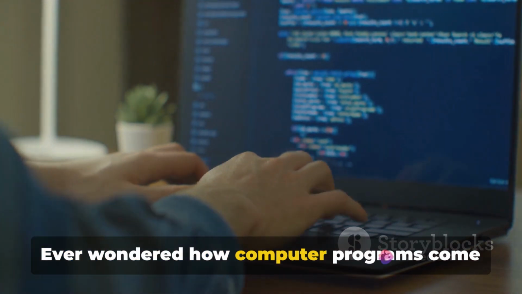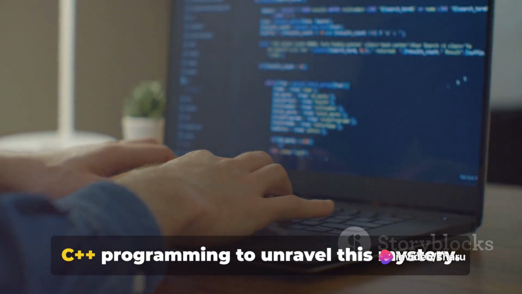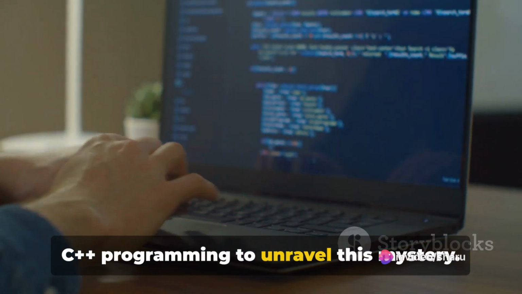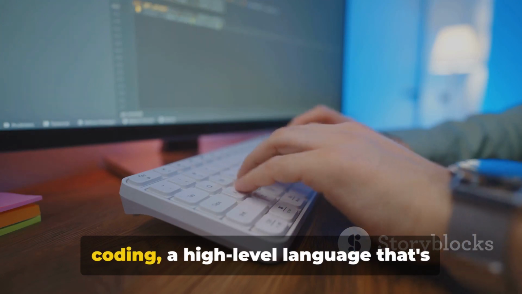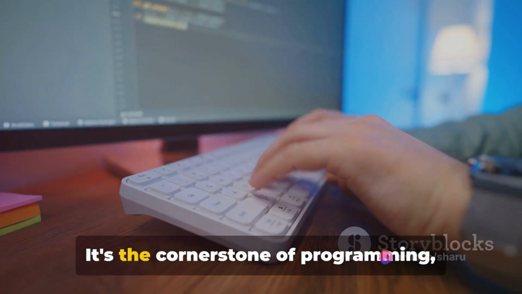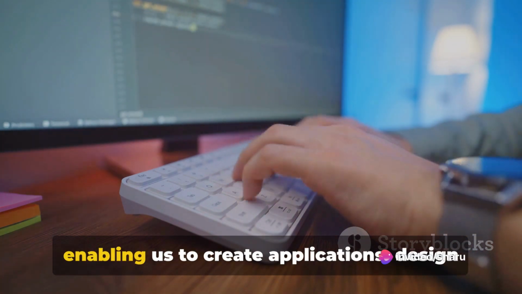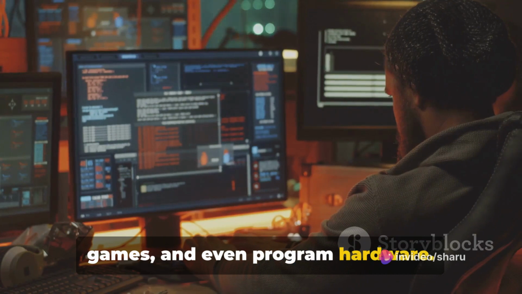Ever wondered how computer programs come to life? Today, we dive into the world of C++ programming to unravel this mystery. C++ is a powerhouse in the realm of coding, a high-level language that's integral to software development. It's the cornerstone of programming, enabling us to create applications, design games, and even program hardware.